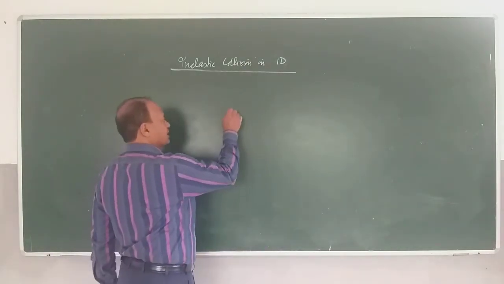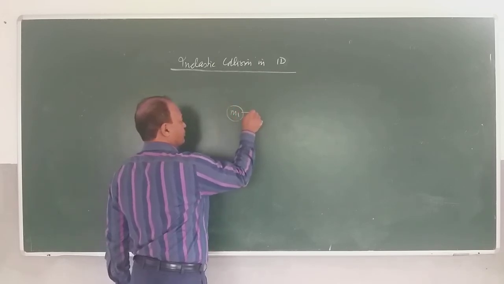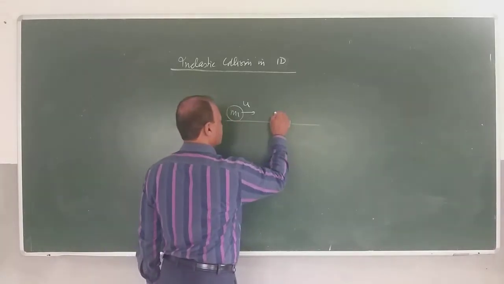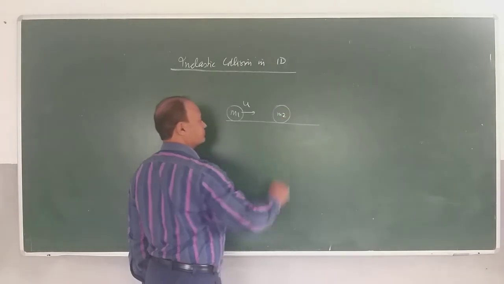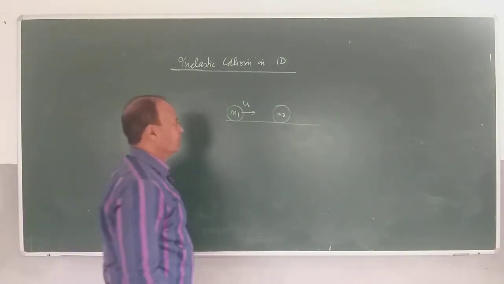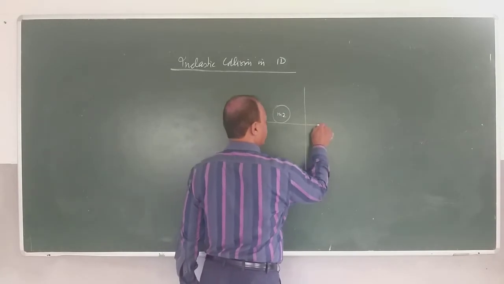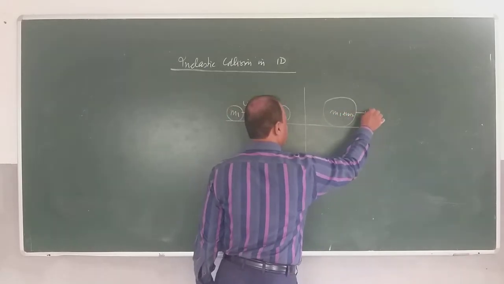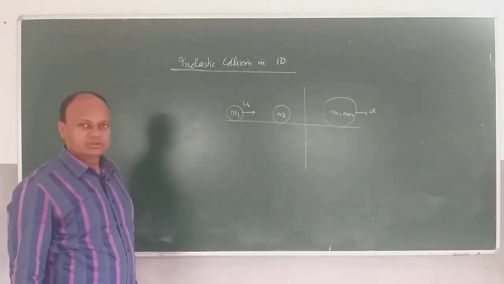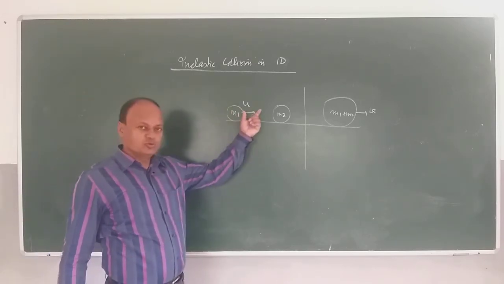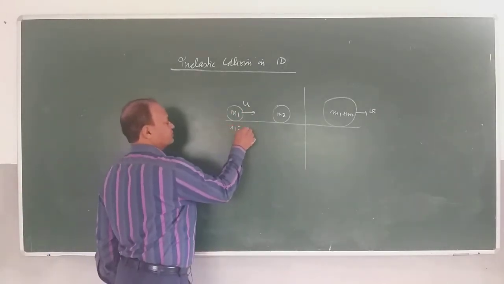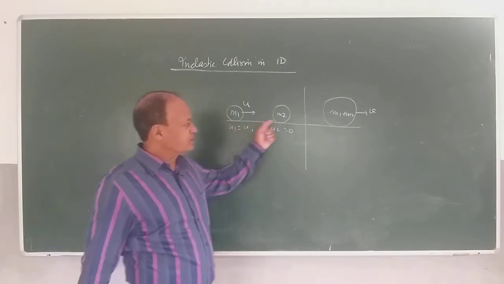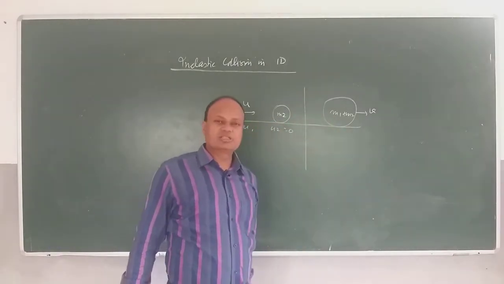So I'll assume like this, there is a mass m1 which is moving with velocity u, and then it collides head on with the stationary mass m2, and after collision they are moving as a single mass. So what will be the single mass, children? m1 plus m2, and I'll assume the velocity is v. Is the problem clear? m1 is with the velocity u, so u1 is equal to u, and u2 is equal to 0, and they are combined into a single mass, that is m1 plus m2, having common velocity v, right?